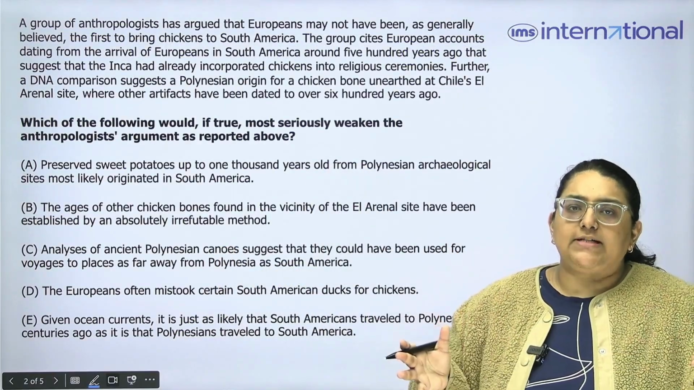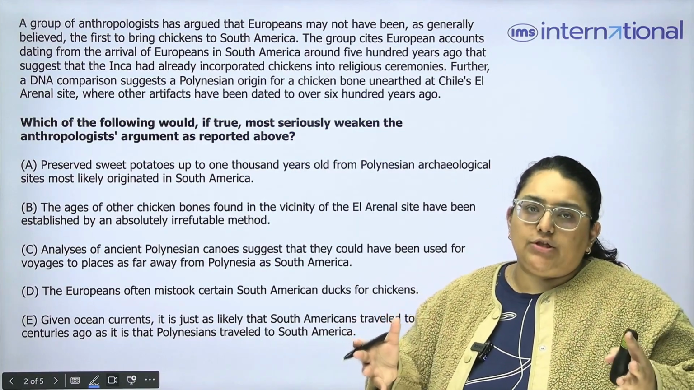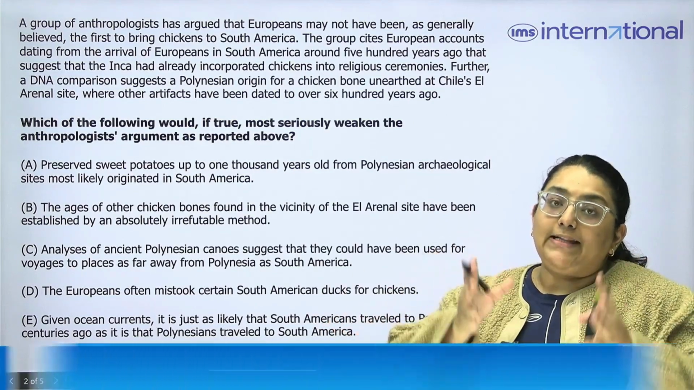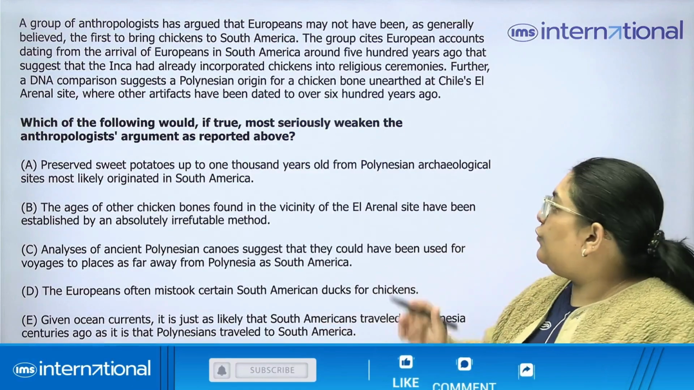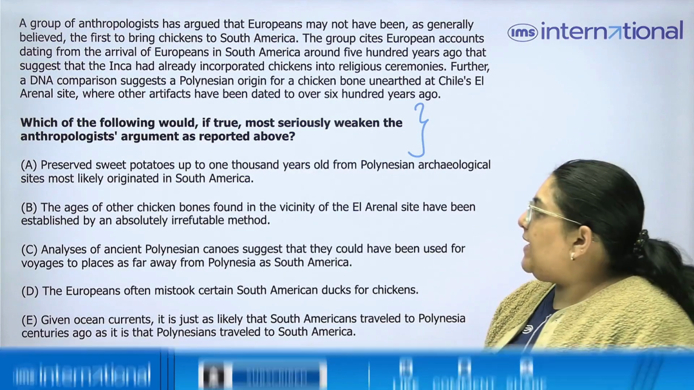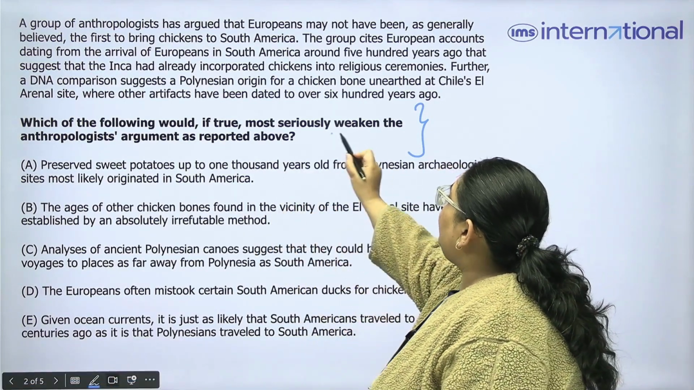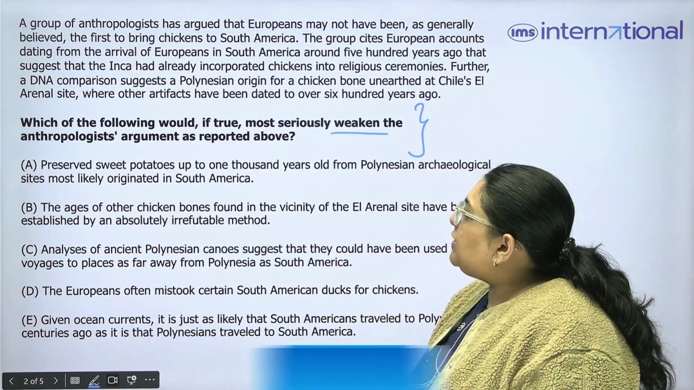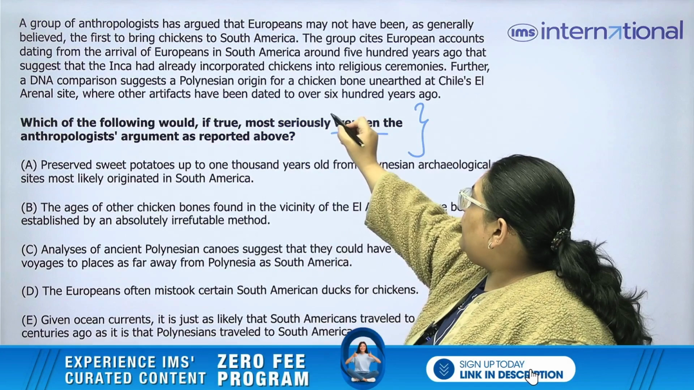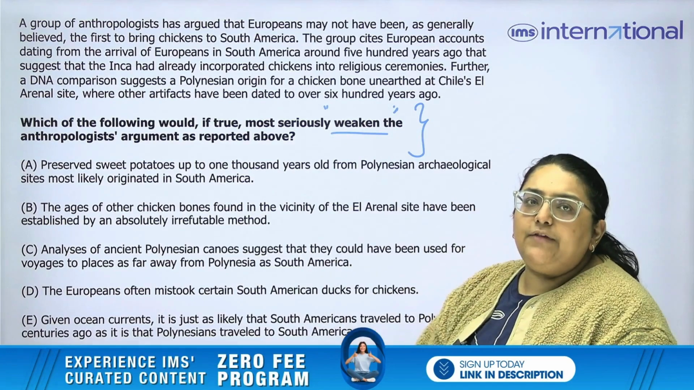So let's start with step 1. What is step 1? Identifying the type of the question. So how do we know this is a weakening question? Now here I have already told you, but in the exam what would you do? You would read the question stem carefully. Now here what does the question stem say? Which of the following would, if true, most seriously weaken the anthropologist's argument as reported above? So we have the word weaken here, and this directly tells us that this is a weakening question.